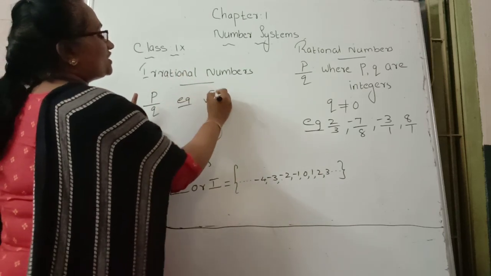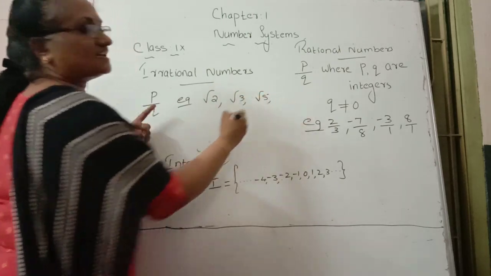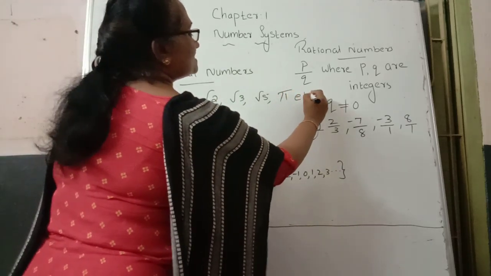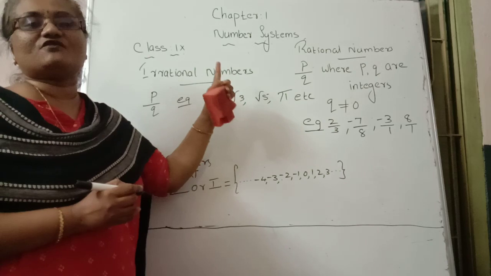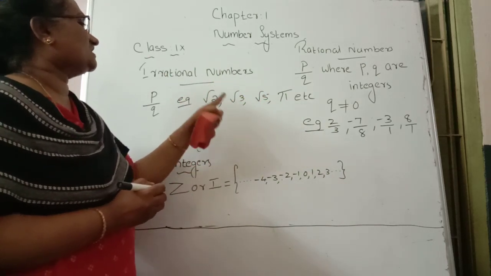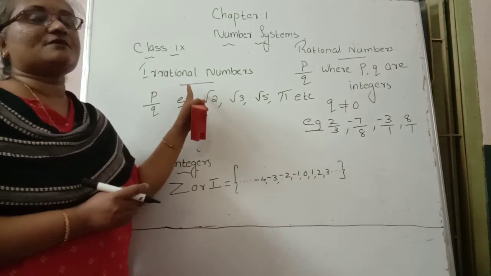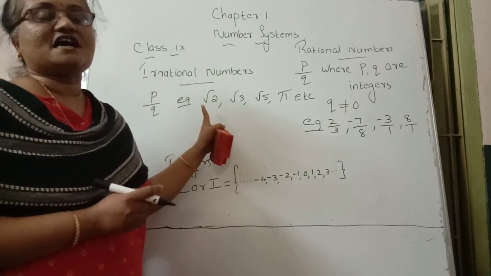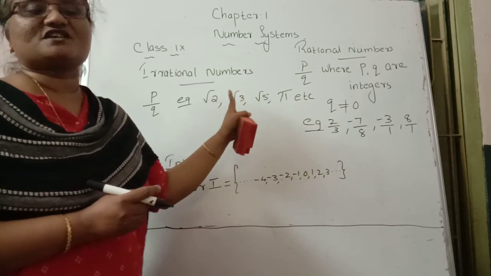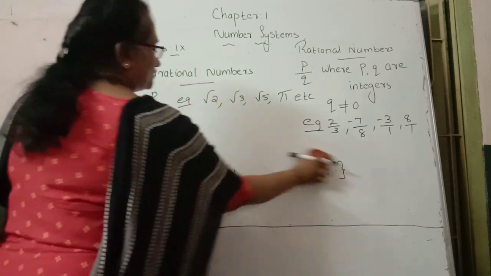Example, root 2 is an irrational number, root 3 is an irrational number, root 5 is an irrational number, pi value is also an irrational number, etc. Pi value means 22 by 7, here 3.14 is the value of pi. So we can say pi is also an irrational number only. Why do we call it an irrational number? Because we can't express root 2, root 3, root 5 in the form of p by q. That's why they are known as irrational numbers.